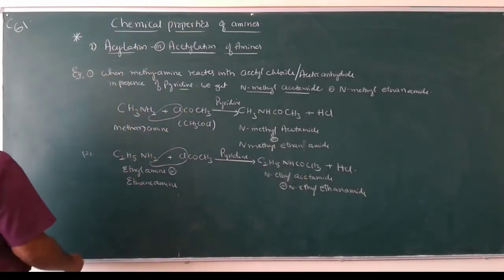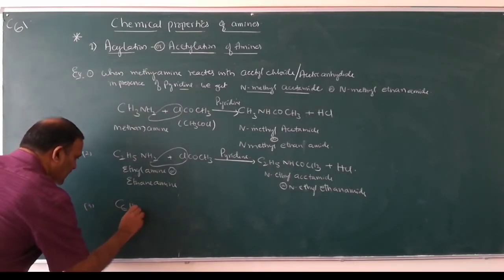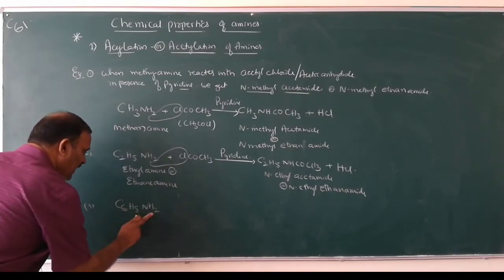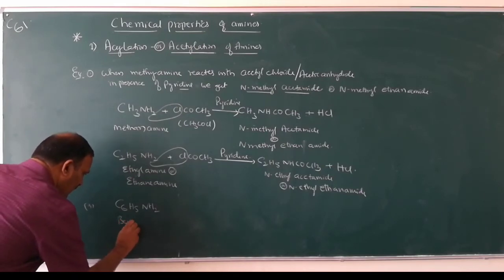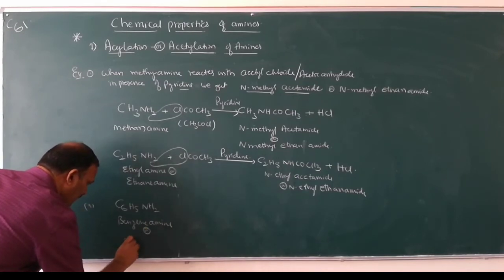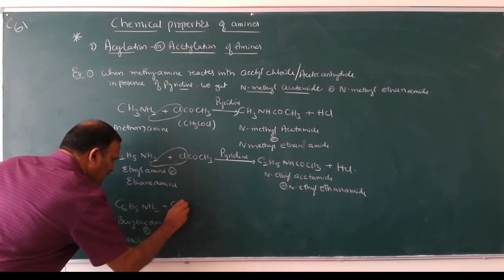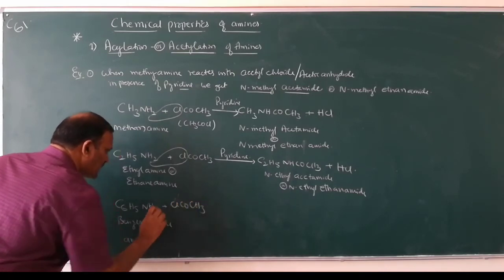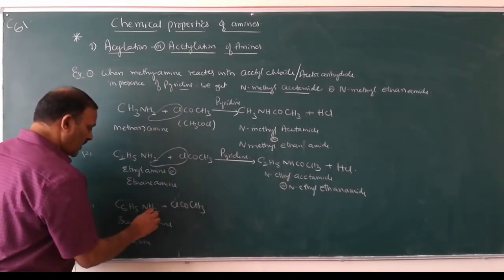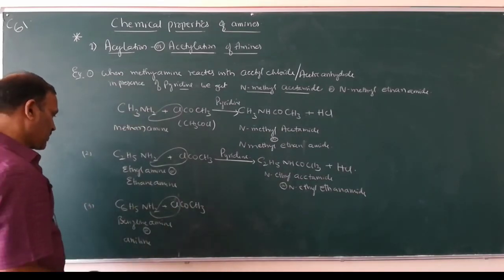Similarly, the third one is aniline, C6H5NH2, which is benzenamine or aniline. When it reacts with ClCOCH3, this is acetyl chloride. I have written acetyl chloride in the reverse manner so that it is easy to write the reaction products.